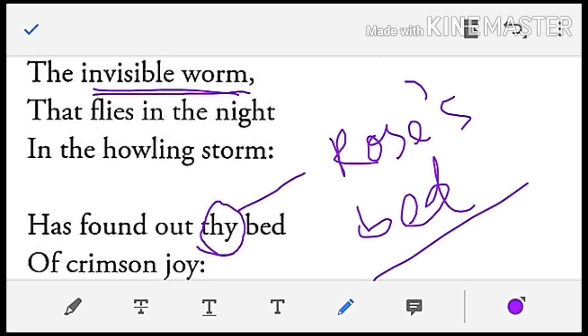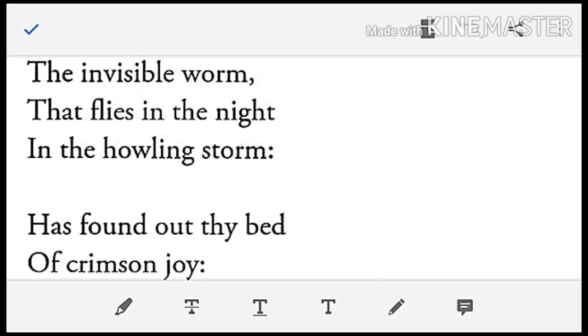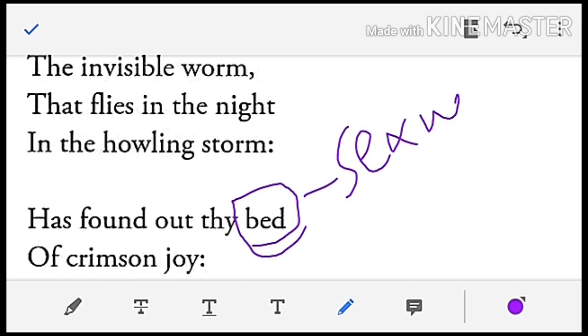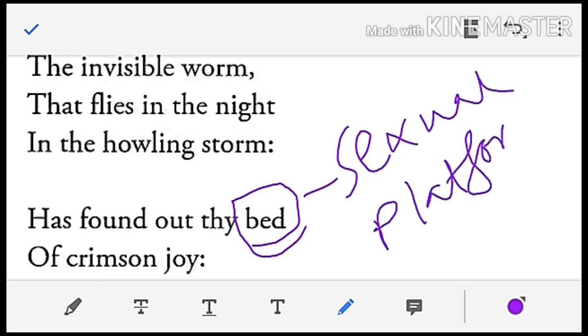Before we know the bed, we have to define the exact meaning of the bed. Bed means the sexual platform. Okay, bed means the sexual platform. What is the relation of the bed with the rose?